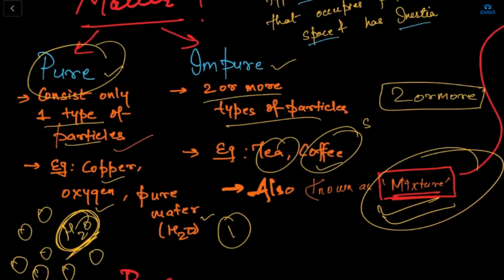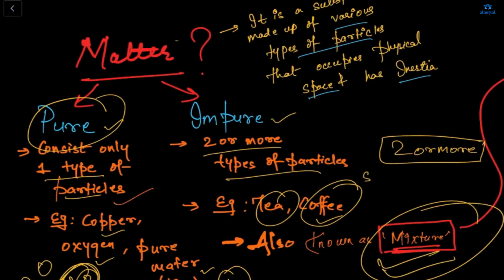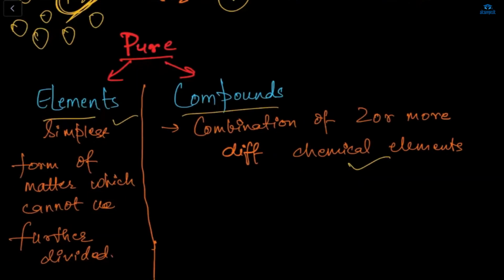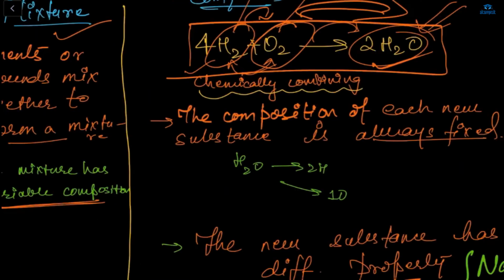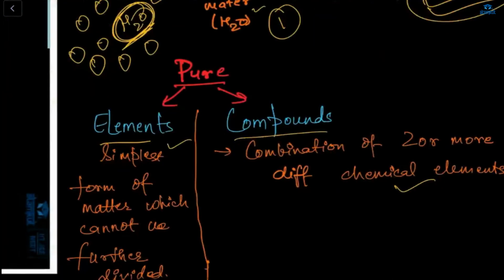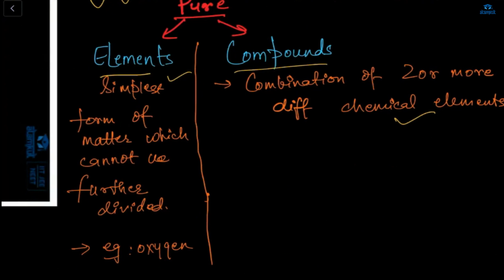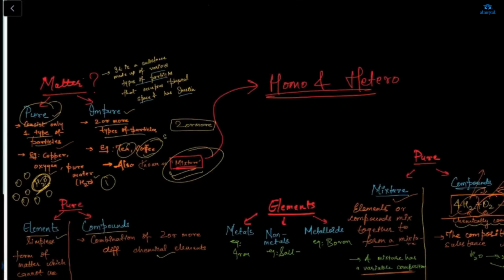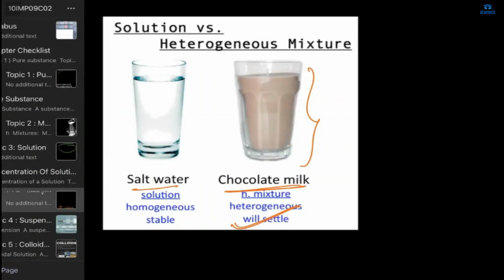Here your pure, which is the first subtopic of matter, like matter is divided into that. So pure is divided into two types, elements or compounds. We already discussed about compounds, that these are the compounds. Hydrogen, oxygen will have different properties, and when they mix together, they will form water, and that water will have a different kind of property. And what are elements? Elements are the simplest form of matter which cannot be further divided. Example, oxygen.